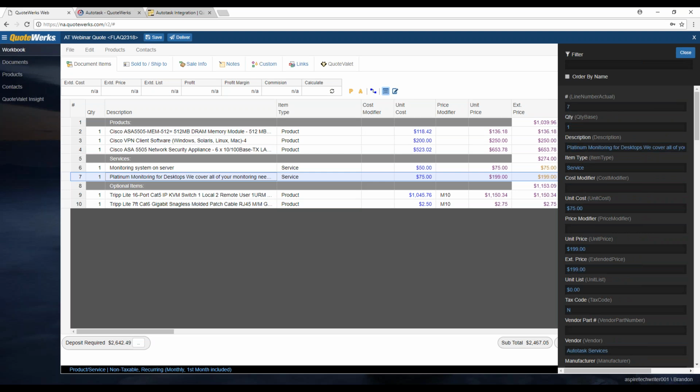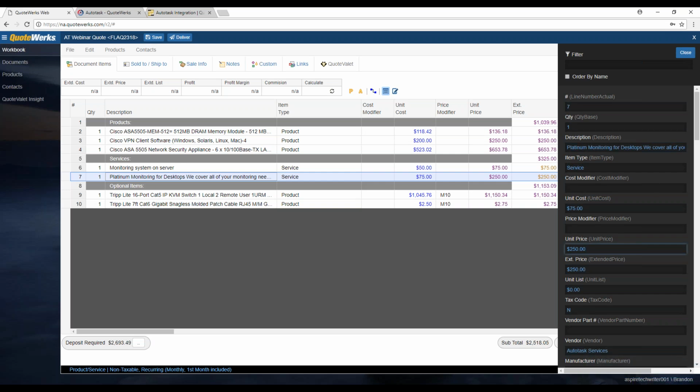And you can see all of the columns that are available and make any adjustments. So if you want to change, for instance, unit price to maybe just $250, we can do that. And that'll update the price for that item in real time as you're making that change.